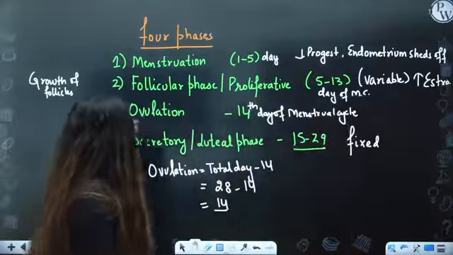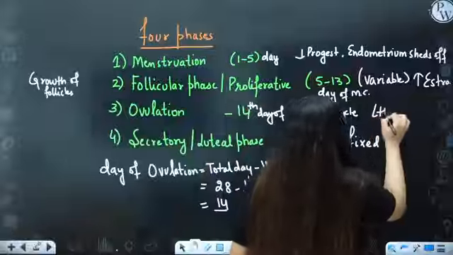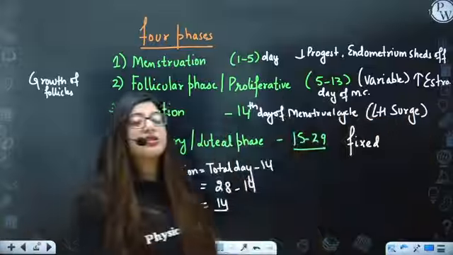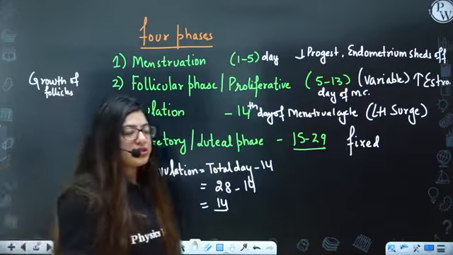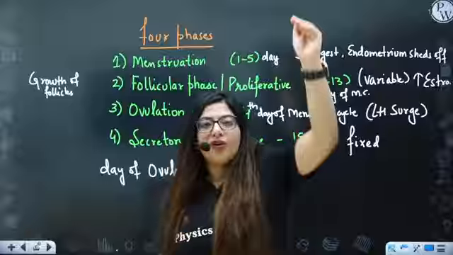Okay. Now, what happens during ovulation? LH surge. Now, what does this word mean? That means high level of LH. Why? Because there is high level of estrogen. So, for that, you will find that word LH surge. So, do not get confused. It's just an English word. LH surge means high level of LH.